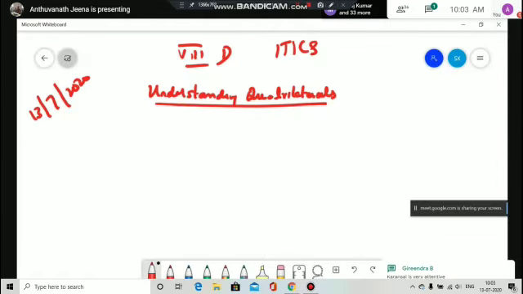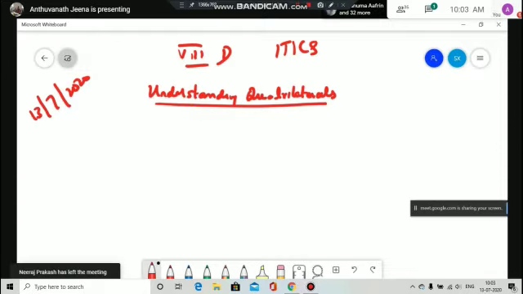So there are 4 chapters for July to August: rational numbers, linear equations, understanding quadrilaterals, and practical geometry. In rational numbers, the full portion is there. In linear equations, we have till 2.4, fifth sum. In understanding quadrilaterals, kite is not there; the remaining things are there. The fourth one is practical geometry.